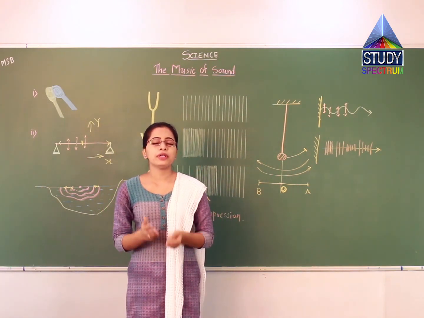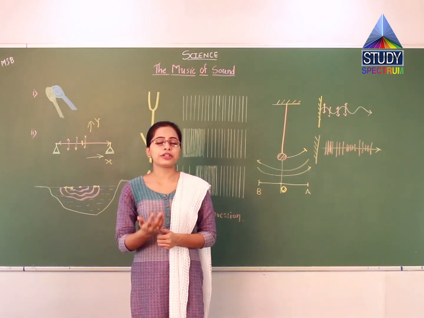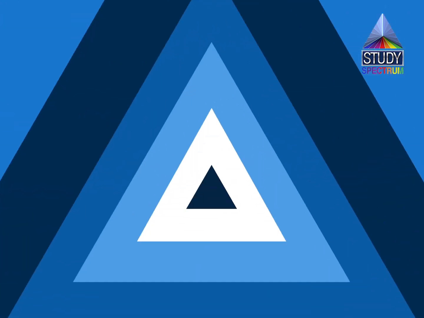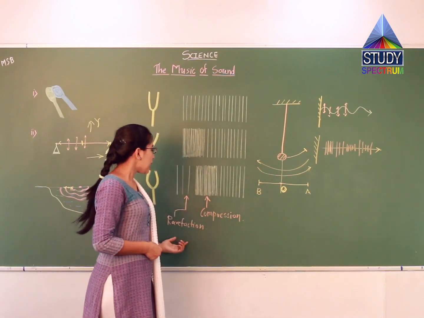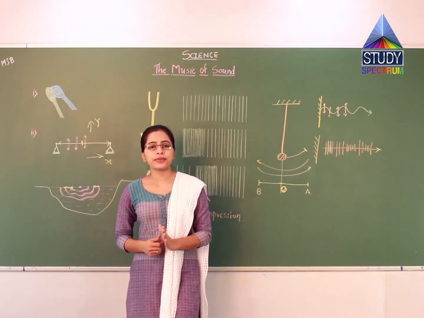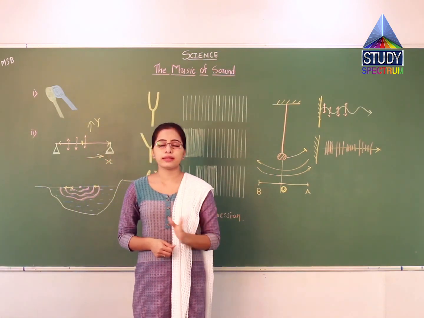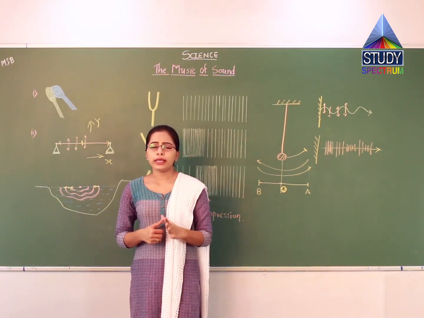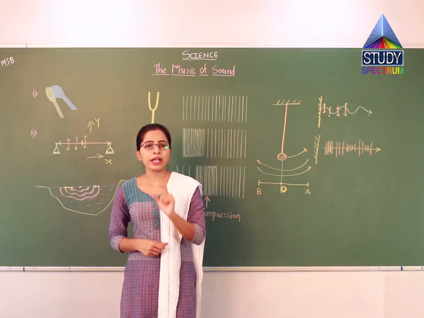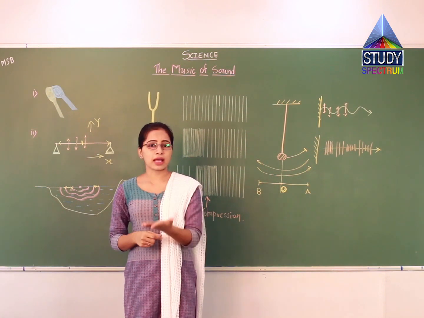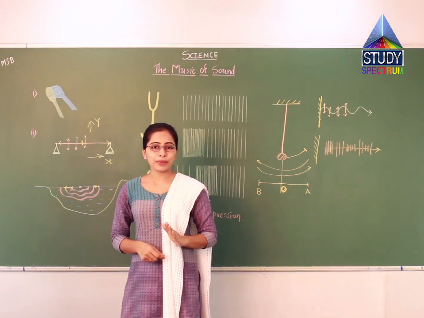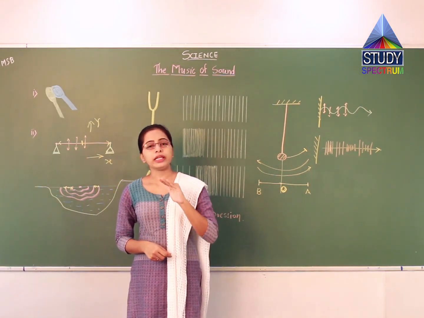In the transverse wave there are crests and troughs, which we will discuss in the next chapter. So these are the points of compression and rarefaction. For the transverse wave there are troughs and crests that you will study later on. At the points where we have compressions, the density and pressure of the particles is higher, and at the points where rarefaction occurs, the density and pressure of the particles of the medium is lower.